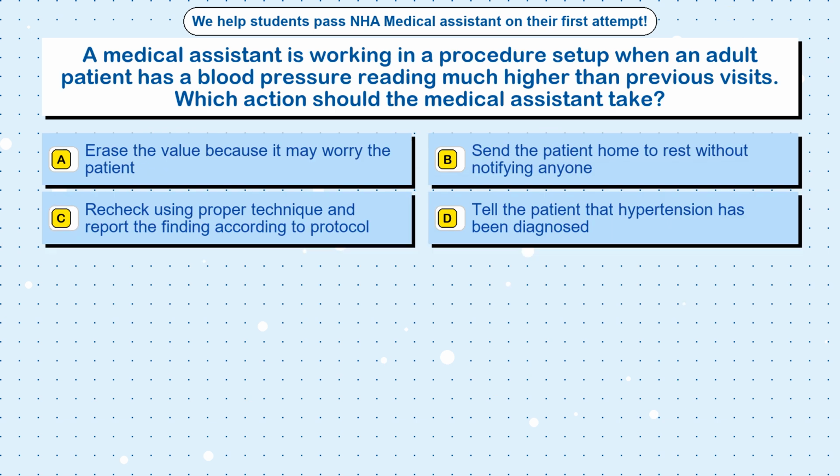Question 44. A medical assistant is working in a procedure setup when an adult patient has a blood pressure reading much higher than previous visits. Which action should the medical assistant take?